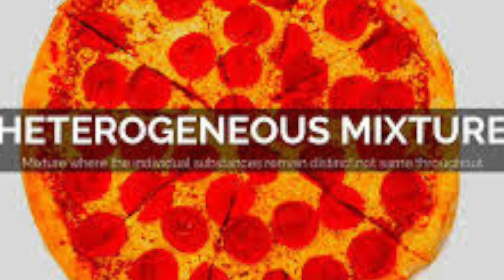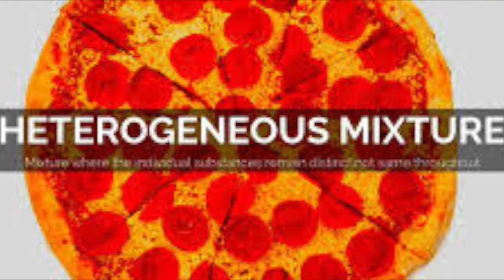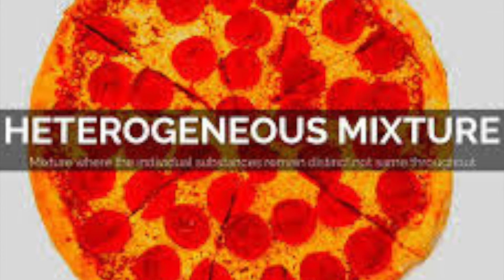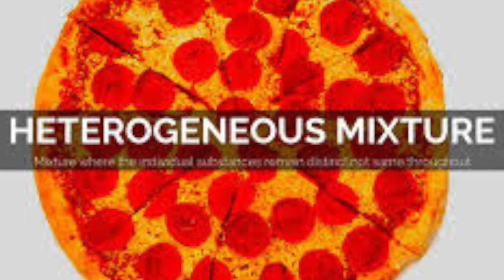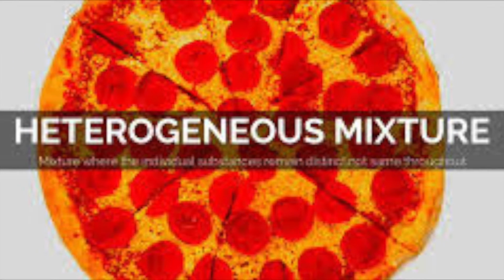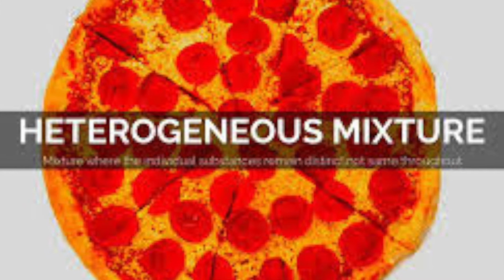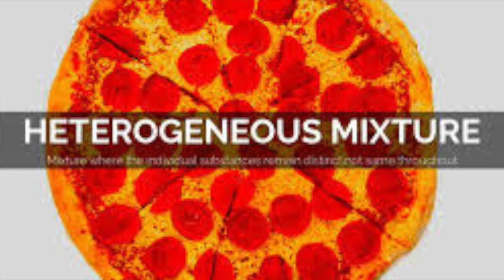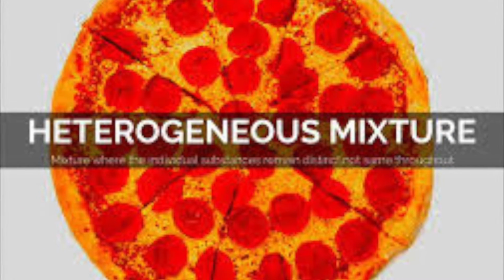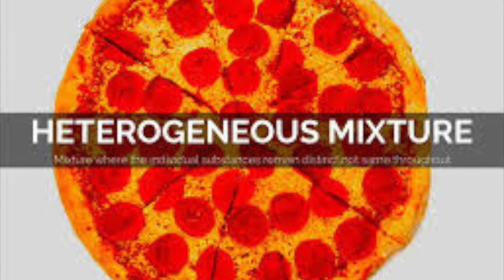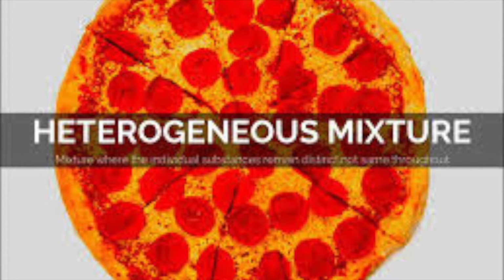A heterogeneous mixture is a mixture having a non-uniform composition. The composition varies from one region to another, with at least two phases that remain separate from each other with clearly identifiable properties. If you examine a sample of a heterogeneous mixture, you can see the separate components.